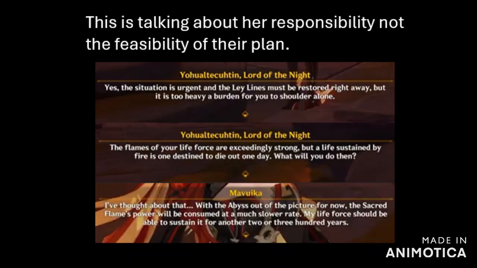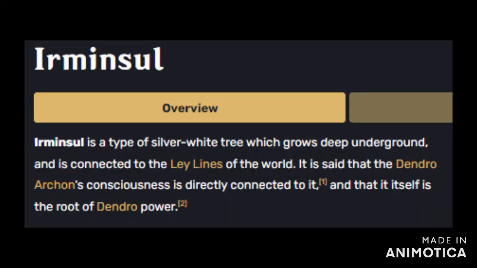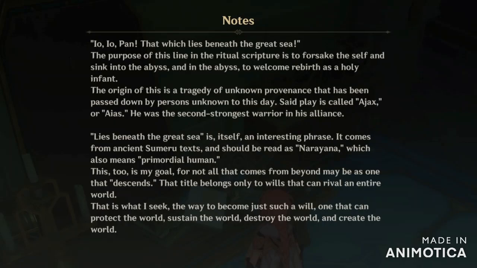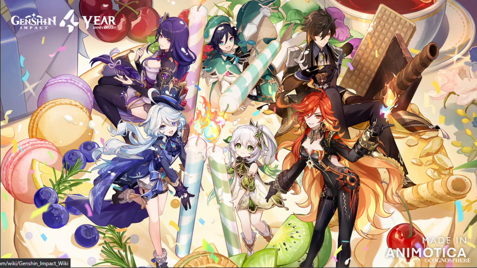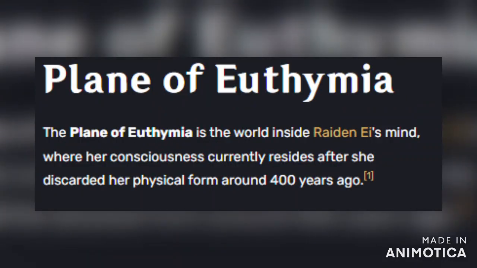Mahwika and the Paranosis are both stated to be able to manipulate or sustain the ley lines. Nahida and the Dendronosis are both connected to Irming-Soul, of which the ley lines are its roots. In order for these entities to manipulate the ley lines, they have to rival the ley lines' power, which is infinite. Archons are capable of manipulating the ley lines. 2 Archons created one realm each, the realm of consciousness and the plane of euthymia.